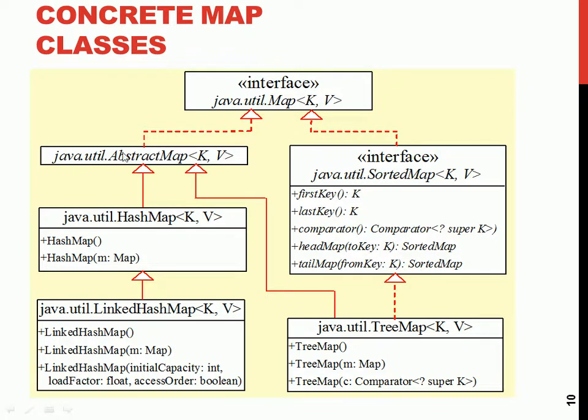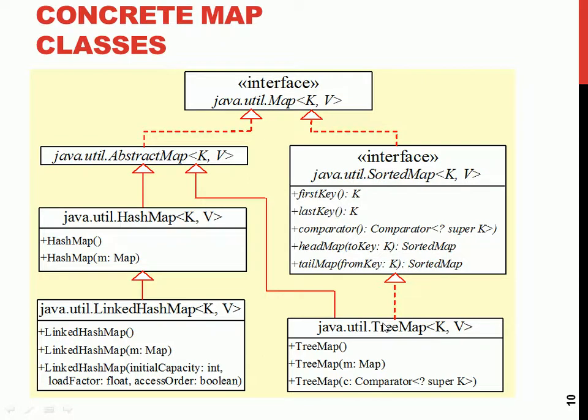Then you have an abstract map, and also another interface, sorted map. Anytime you see sorted, it means the order is very important. So with the sorted map, we have first key, last key, comparator, head map, tail map. But when it comes to our abstract class here, you have hash map, then you have tree map. Tree map also implements this interface.